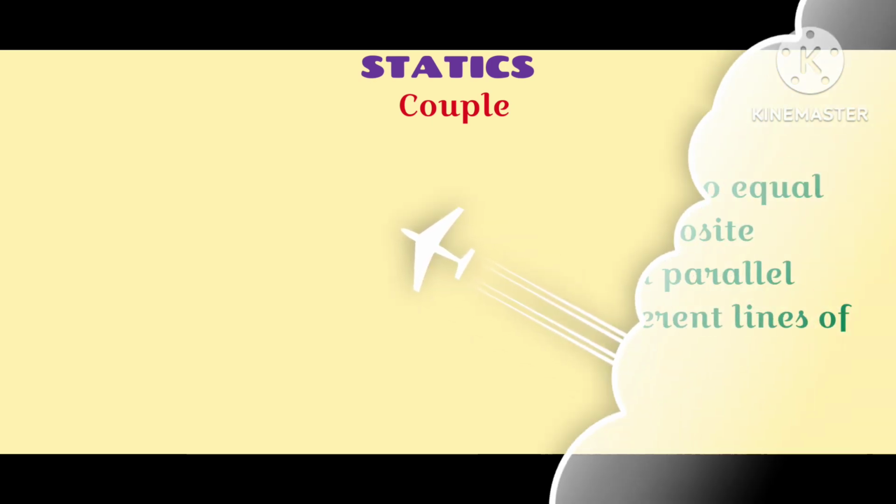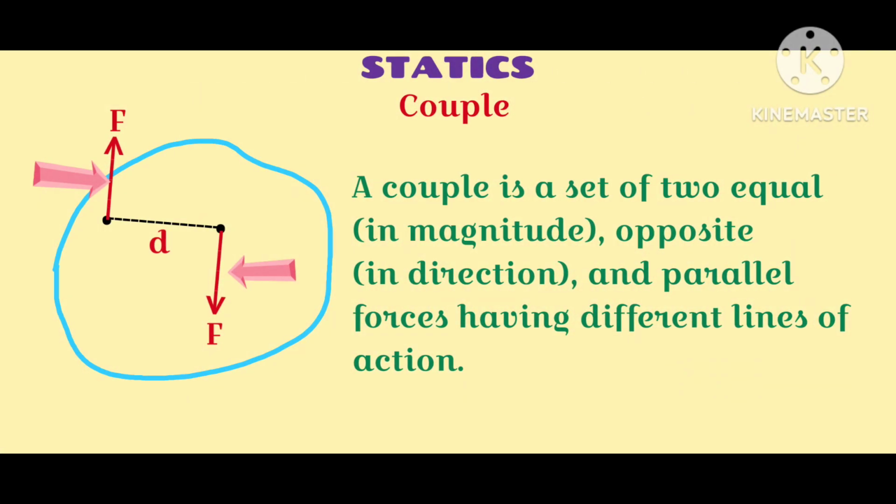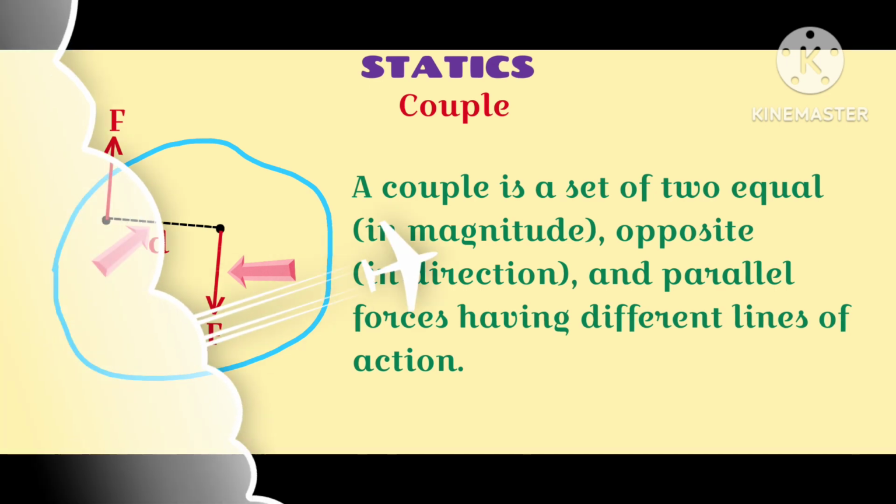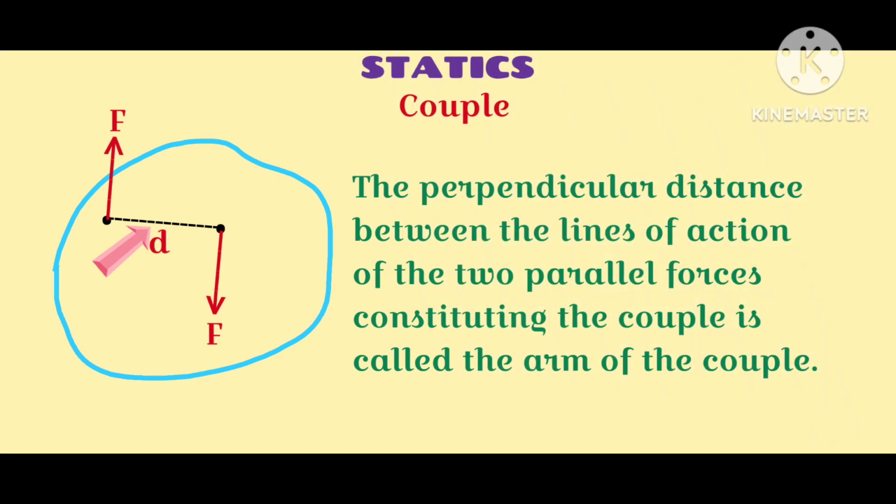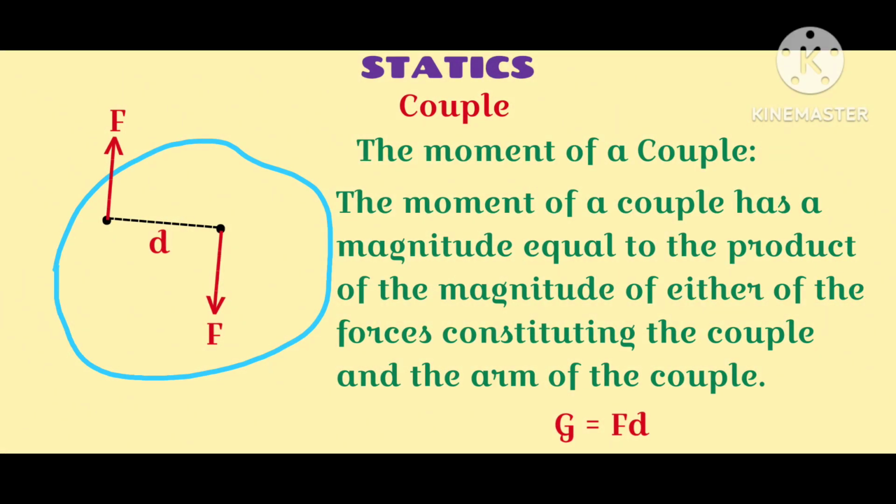What is a couple? A couple is a set of two equal and opposite forces that have different lines of action. The perpendicular distance between the lines of action of the two equal and opposite forces composing the couple is called the arm of the couple. The moment of a couple has a magnitude equal to the product of either of the forces producing the couple and the arm of the couple. The moment of a couple has a direction along the axis of rotation.